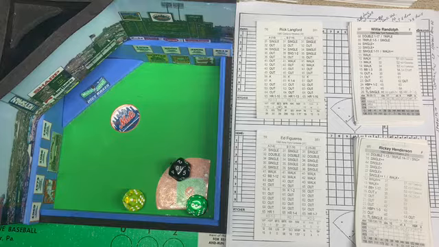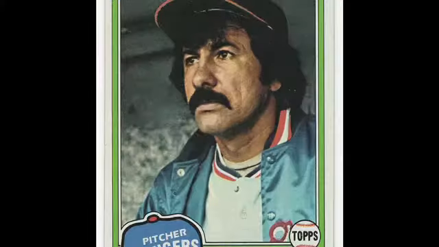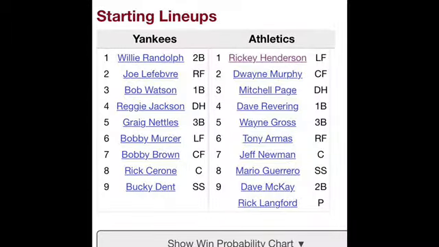New York at Oakland, 1980. This is game 3 of the 4-game weekend set. It's going to be Ed Figueroa for the visiting New York Yankees against Rick Langford for the home team, the Oakland Athletics. And let's go over the lineups quickly for the Yankees.